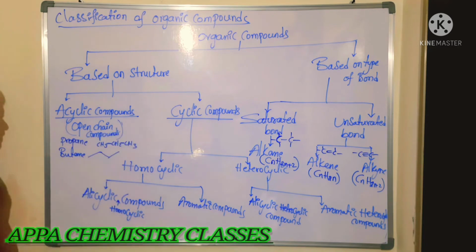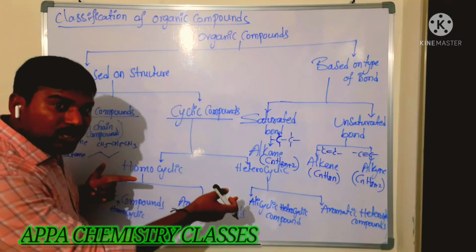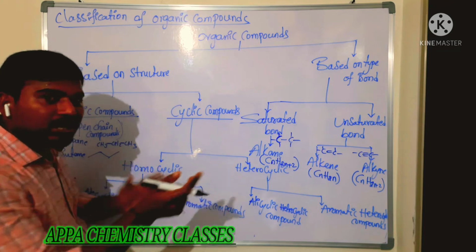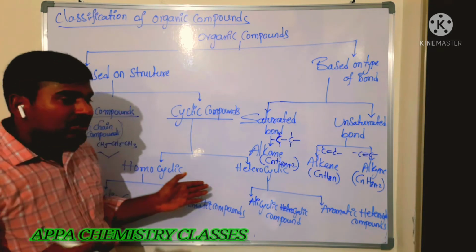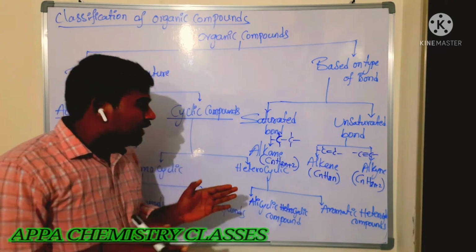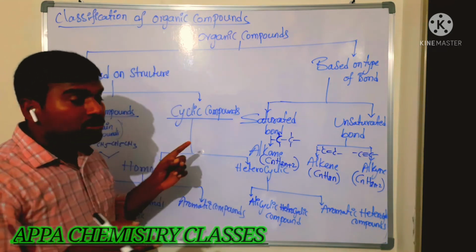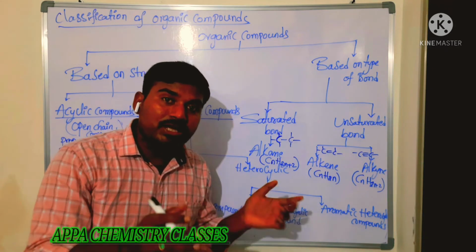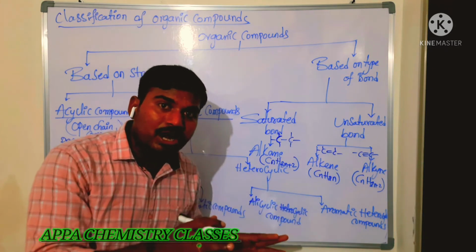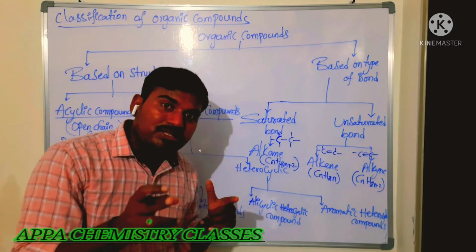Next, cyclic compounds. Cyclic compounds are of two types, homocyclic and heterocyclic. Okay? So what is meant by heterocyclic compounds? We'll see first, hetero and homo. Just now I told you before this. A hetero atom is any atom other than carbon and hydrogen, whatever the atoms are there, those atoms are considered as what?